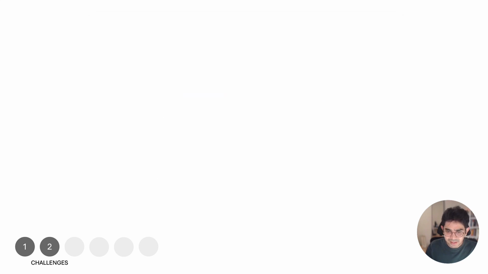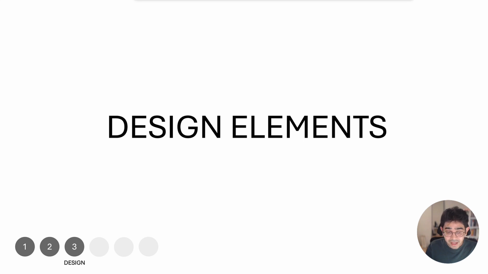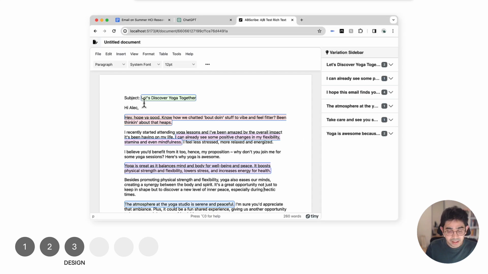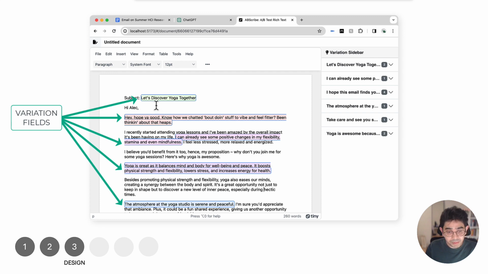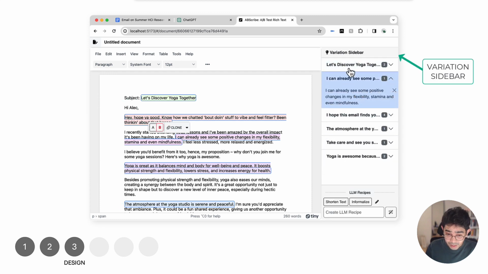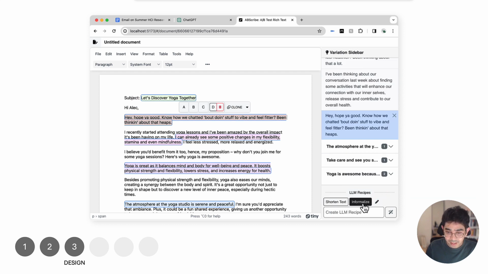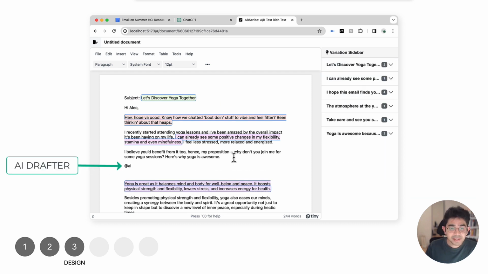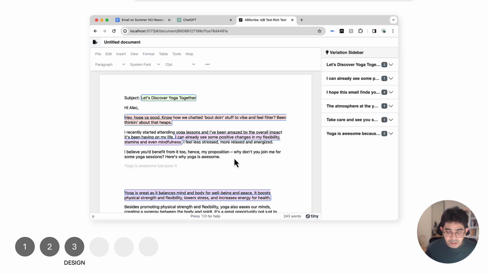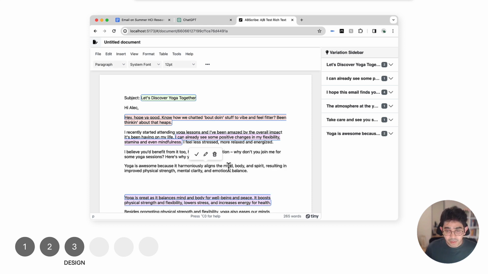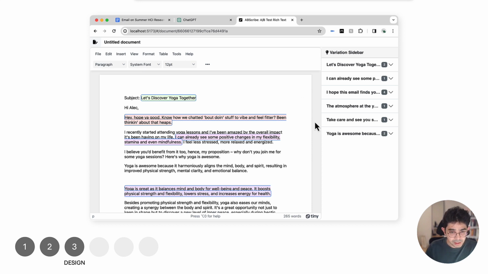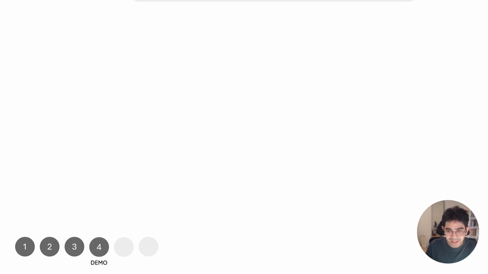To address these challenges, we developed an ensemble of 5 interface elements in ABScribe: variation fields, popup toolbar, variation sidebar, AI modifiers, and AI drafter. ABScribe provides tight integration between human and AI-generated text by letting users directly insert content from GPT-4 by writing out prompts in the document. Let's say I want to write an email to a professor looking for HCI research opportunities over the summer. Here's a quick demo of how that might work.